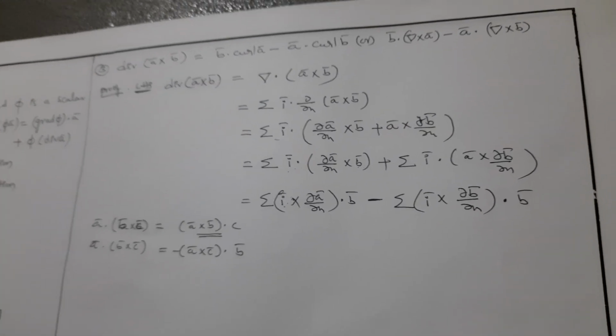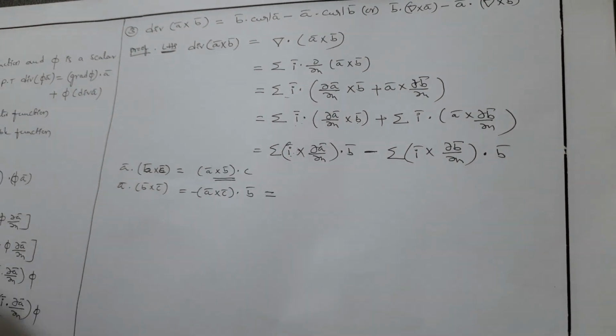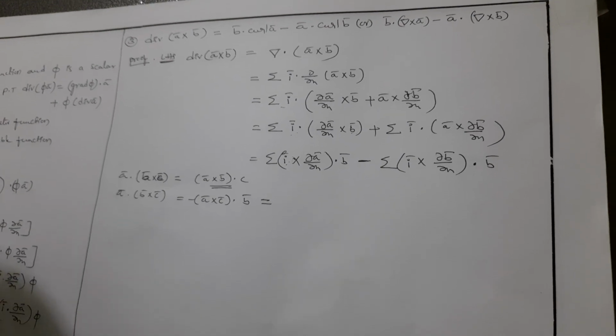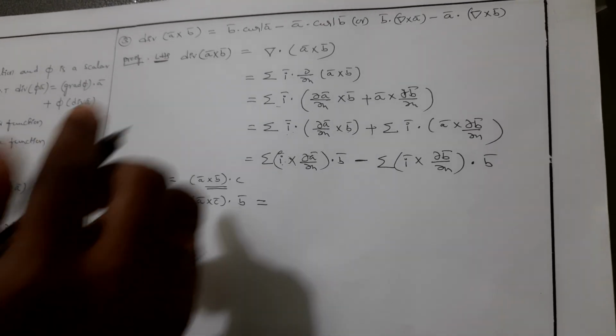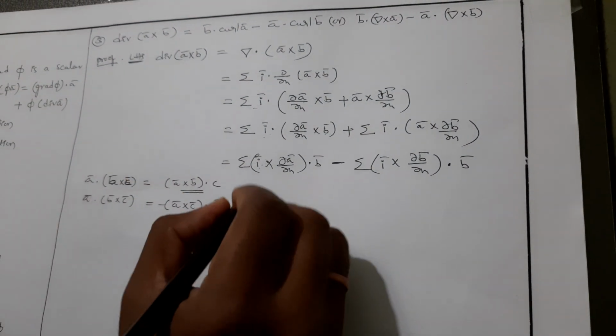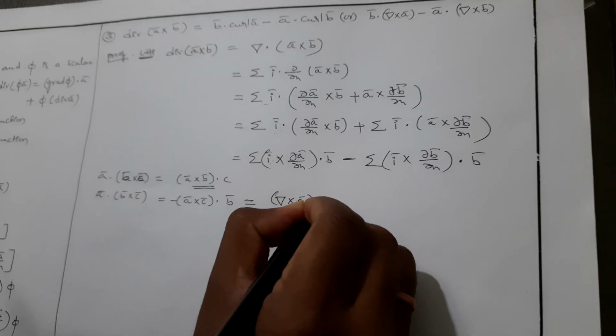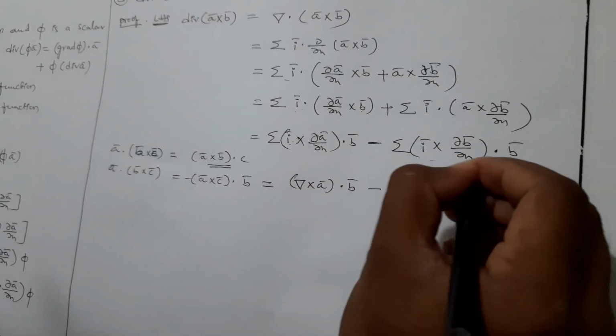Expand the sigma, we get i bar cross ∂a bar/∂x plus j bar cross ∂a bar/∂y plus k bar cross ∂a bar/∂z, which is curl a bar. This is del cross a bar dot b bar minus this is